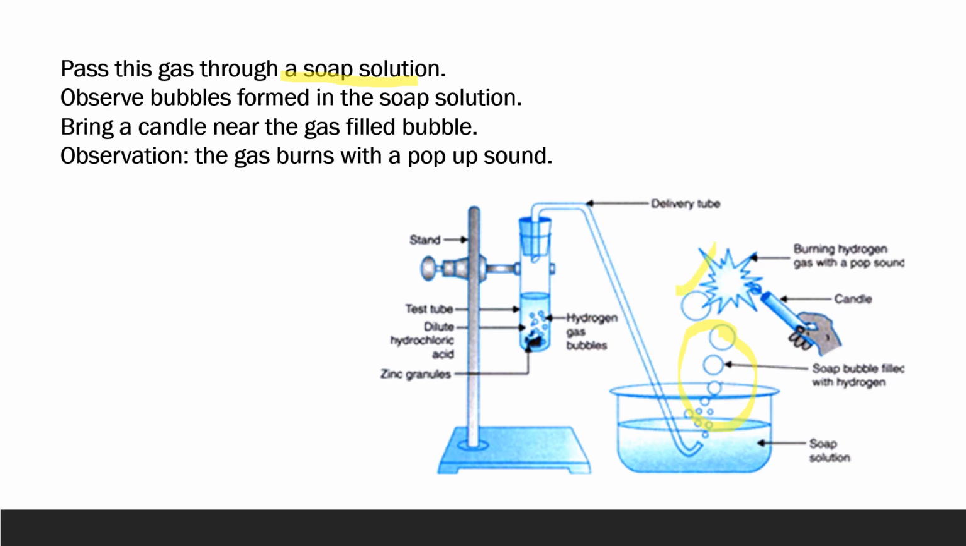So this is the entire setup, and by this experiment, we can prove that a metal, when it reacts with acid, releases hydrogen gas, and the other component that is formed is the salt.